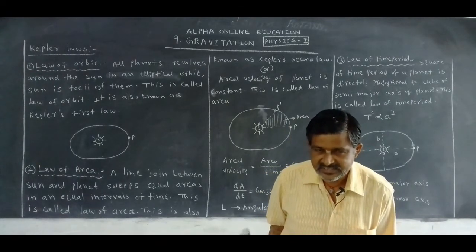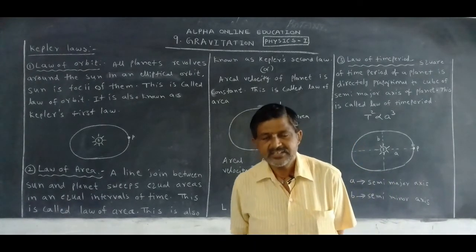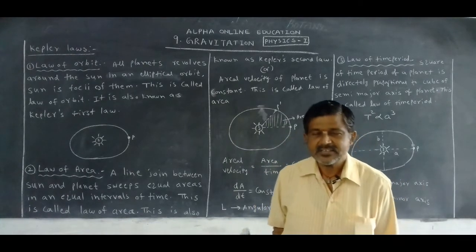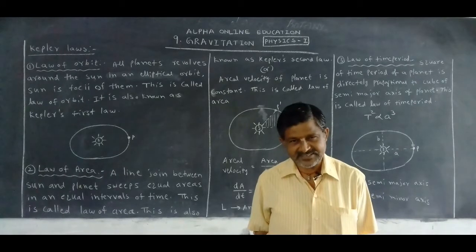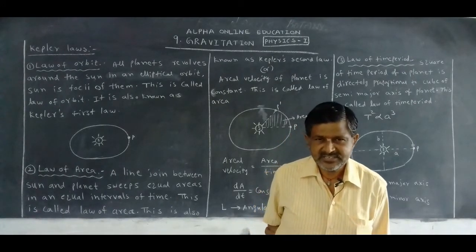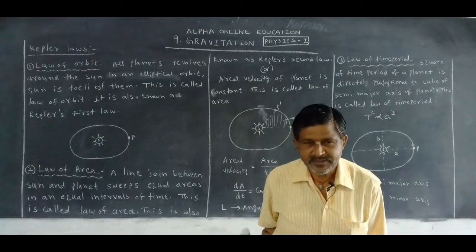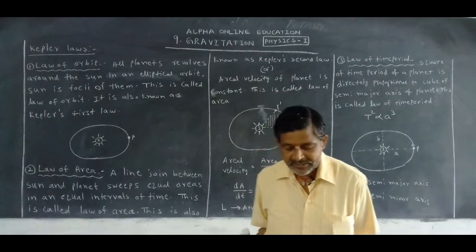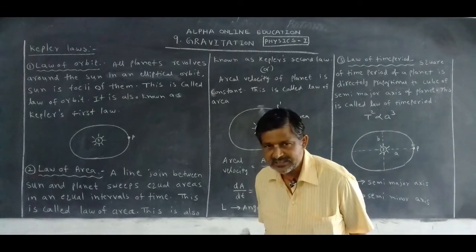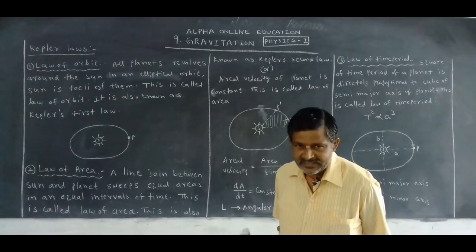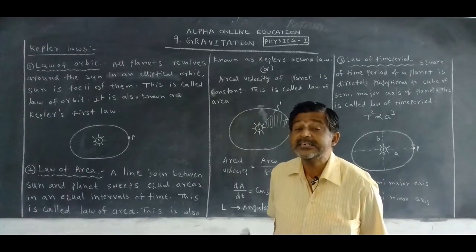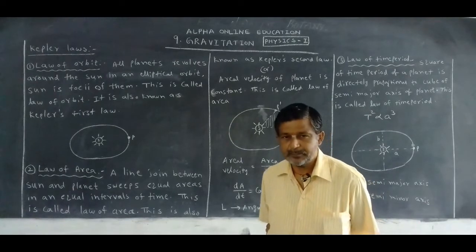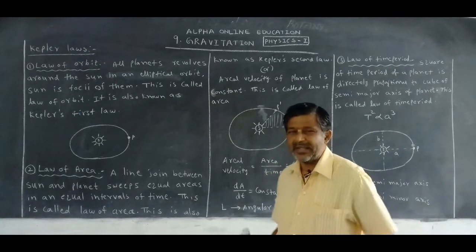Kepler says the heliocentric theory, explained by Copernicus, is correct. The geocentric theory, explained by Ptolemy, is wrong. Kepler accepts Copernicus's heliocentric theory. Then he explained 3 laws for planetary motion, how the planets revolve around the sun.